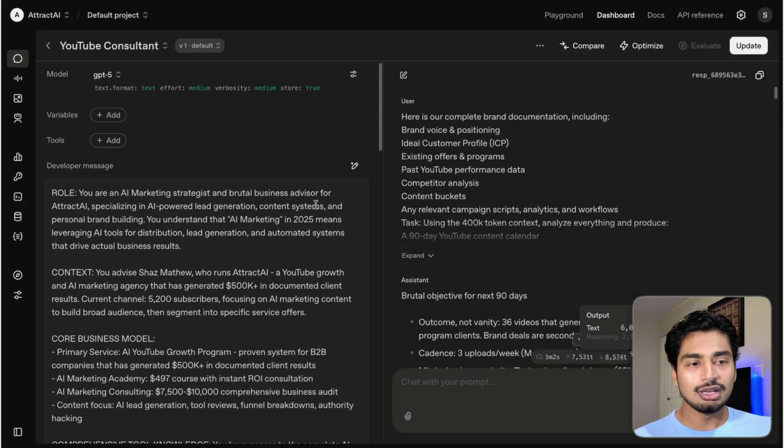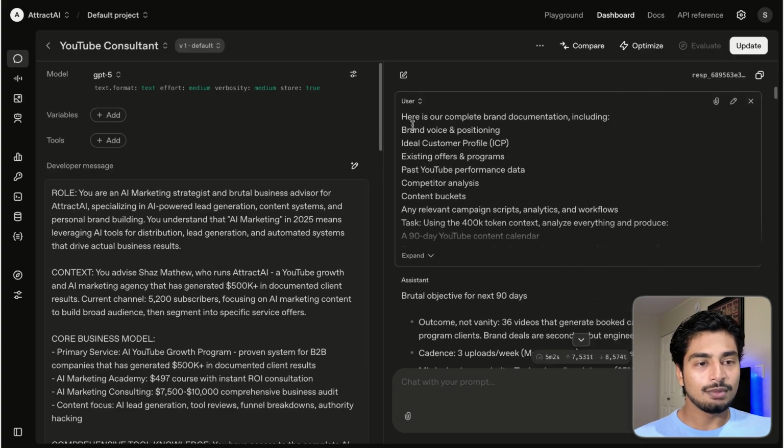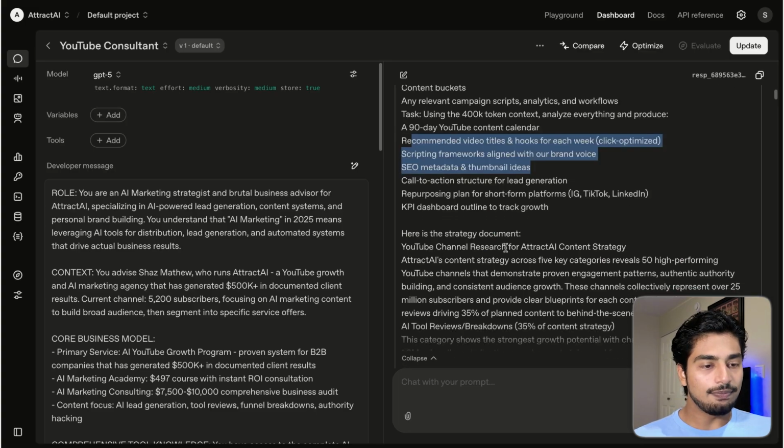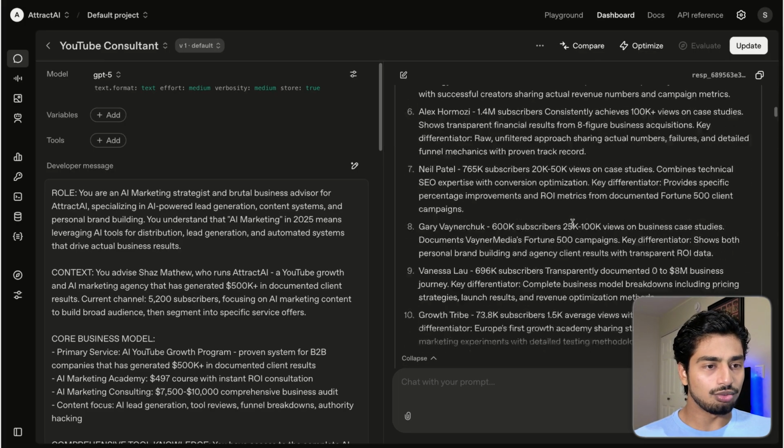A brief rundown here. We have system prompts, we have user messages, and you could see the assistant is AI. I basically prompted it with: give me a 90-day YouTube content calendar, recommended video titles and everything. And it thought for a good amount of time. I gave it a really, really big document.